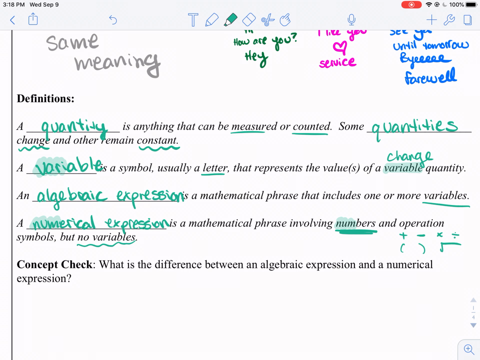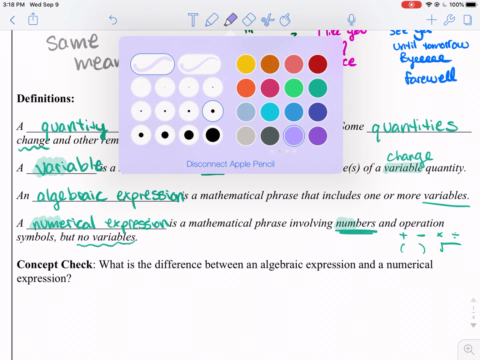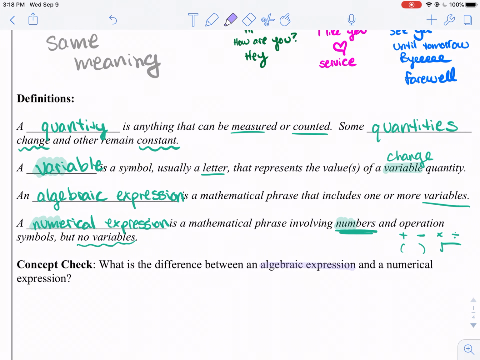So quick, go ahead and pause the video and explain to me what's the difference between an algebraic expression and a numerical expression. Hint, an algebraic expression and a numerical expression are right here.